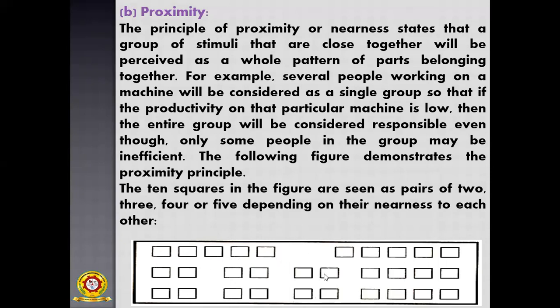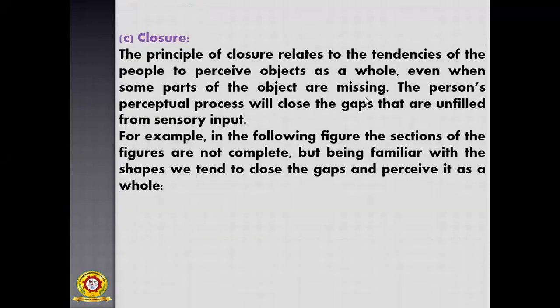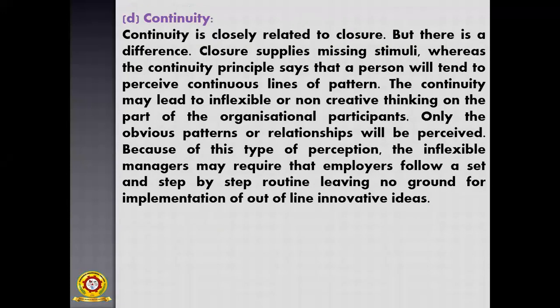Those that come together show nearness, and that is proximity. You assume nearby objects are similar, either 2 or 3 or 4, depending upon the nearness. This is the proximity principle.